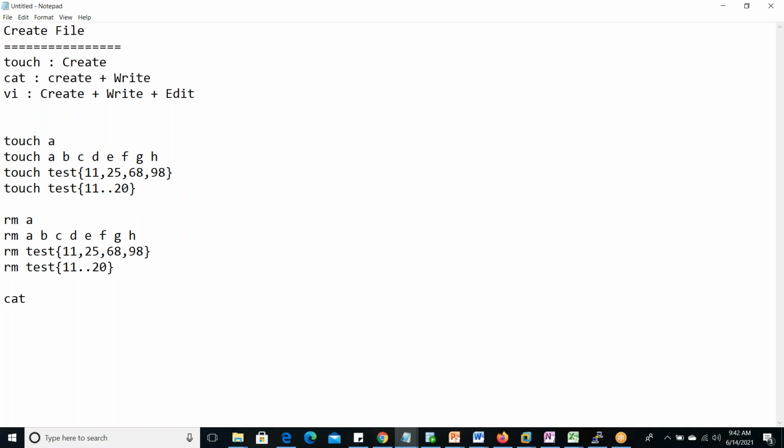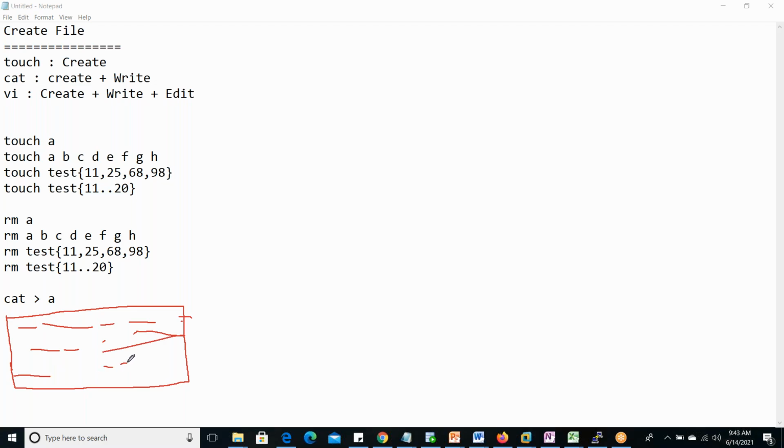Okay, next, using cat, how can we create a file? Cat greater than, and we can give a file name. If this file already exists, then it will open that same file, and in that we can write some content. Now we can write whatever contents we require here. Then we have to press Control D from our keyboard. Control and D at a time, pressed together. After that it will save this content.